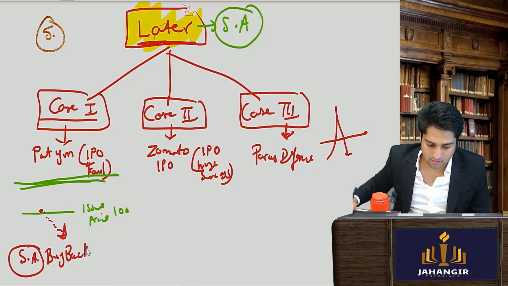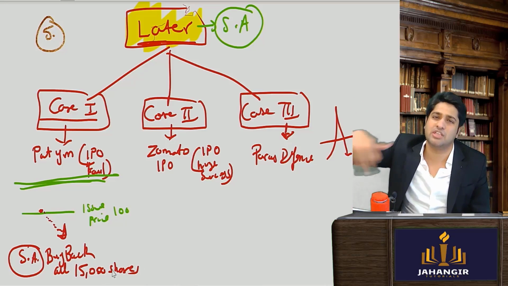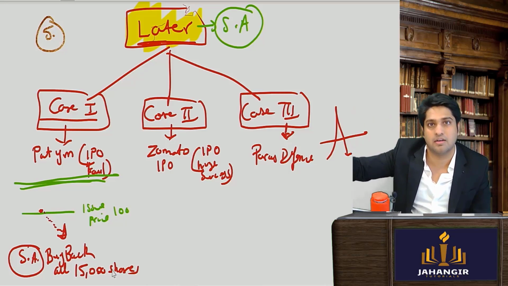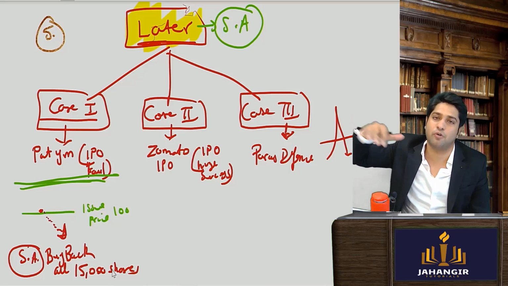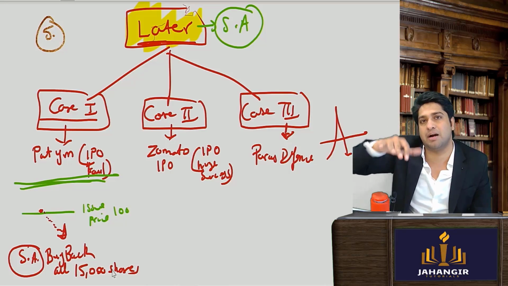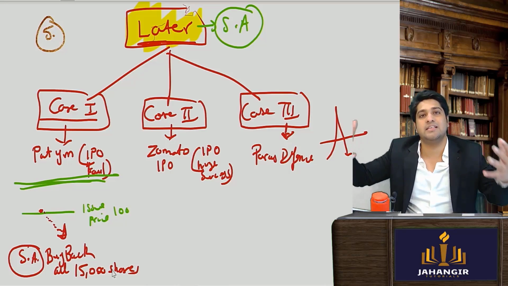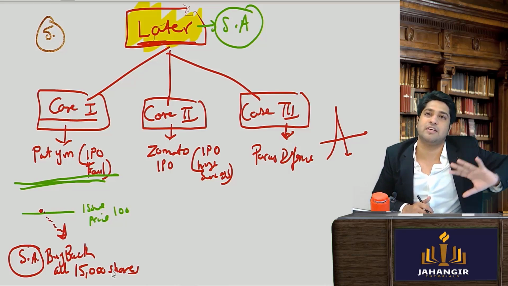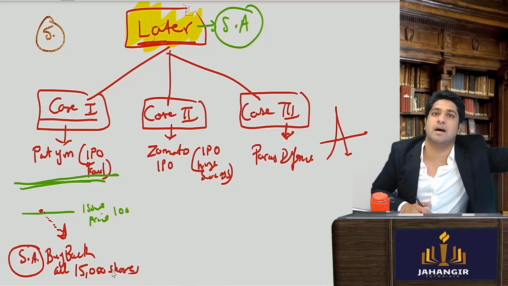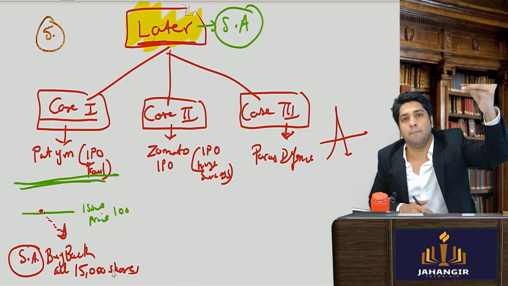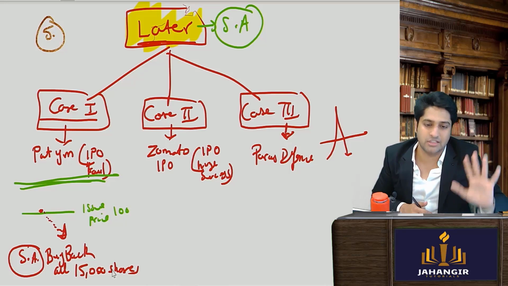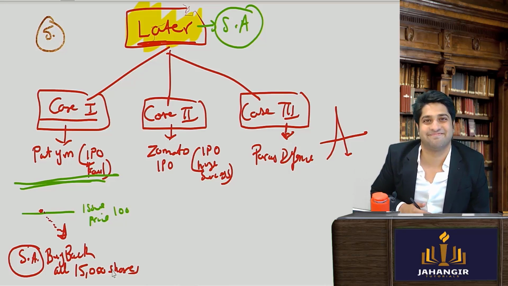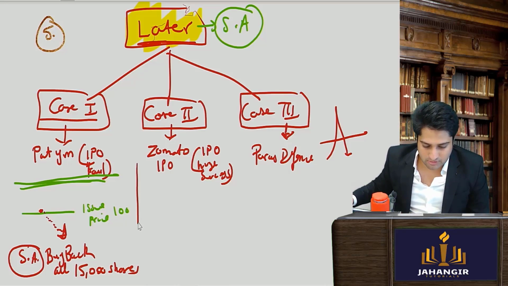He will buy back all 15,000 shares, because everybody was selling, so he was buying, he was creating demand, so the prices didn't fall more. Because of the demand, it somewhere stabilized, and he has acquired the 15,000 shares back. Once the period has ended, these 15,000 shares can be given to the promoters. ये लीजिए आपके shares, हम लोग ने at least massive fall से बचा लिया. Understood till here? Yes, sir. So this was the first case.